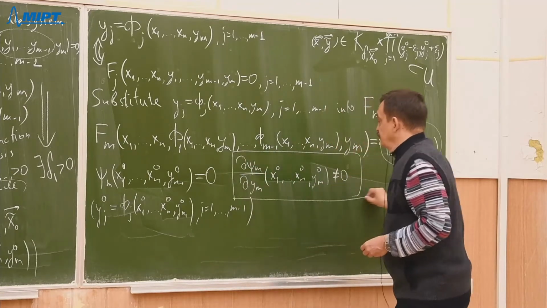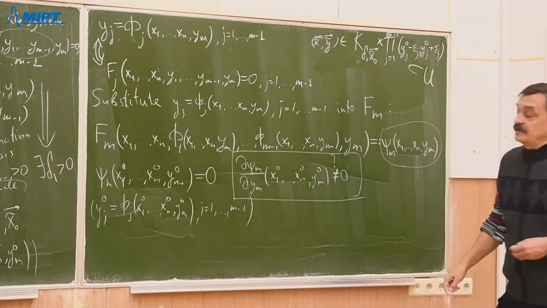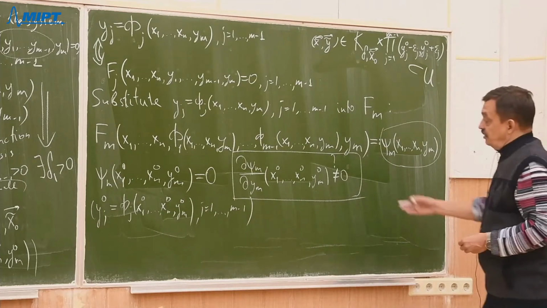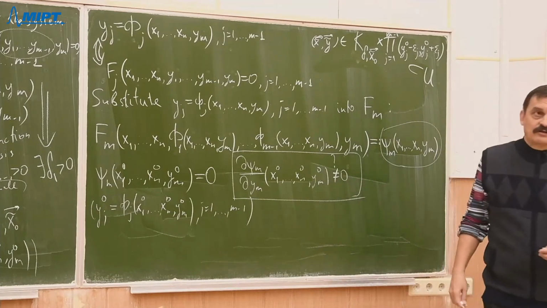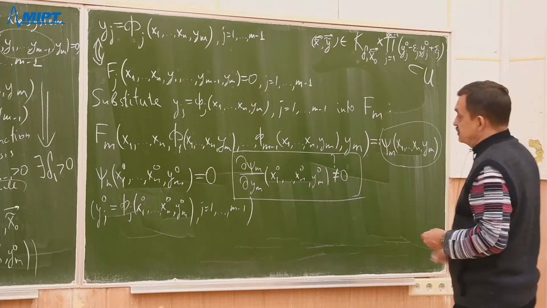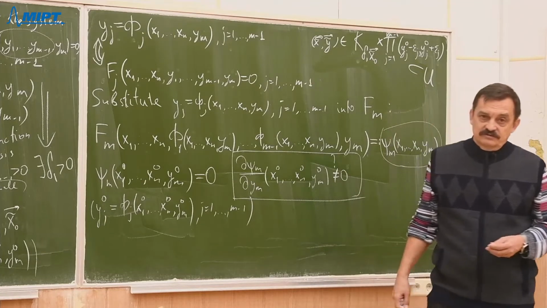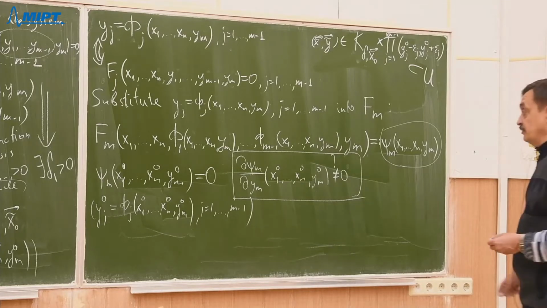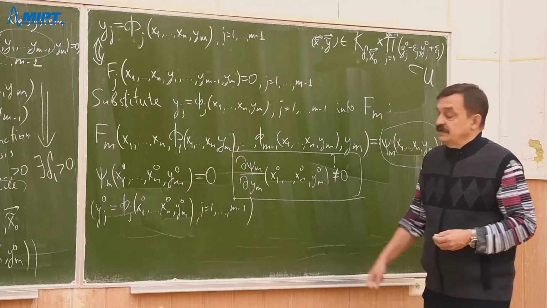So that is the supposition which we have to check that it is satisfied. Otherwise, we cannot apply theorem 1. So theorem 1 works when this partial derivative does not equal to 0.